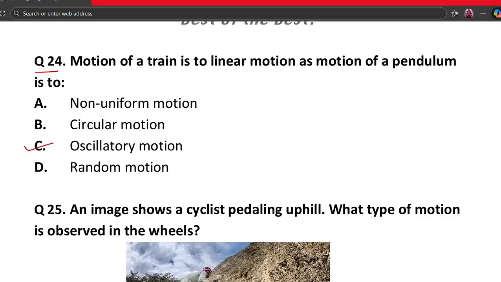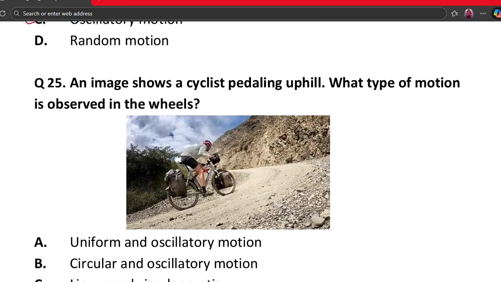So a pendulum moves to and fro, and this motion repeats regularly. Such motion is called oscillatory motion. A train moves in a straight line, so it is linear motion, and a pendulum moves to and fro, so it is oscillatory motion.